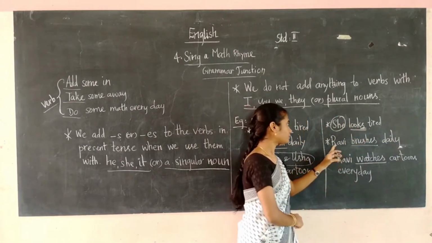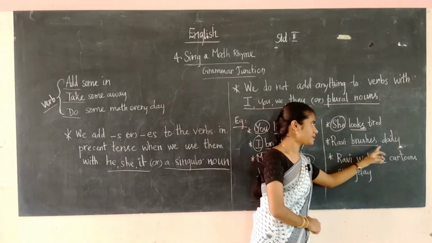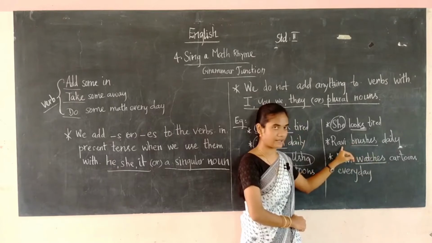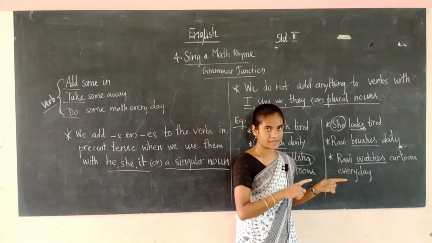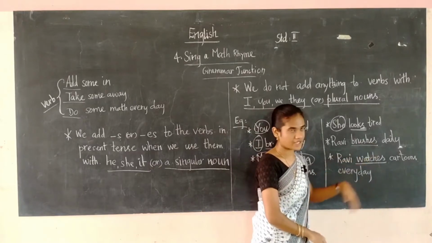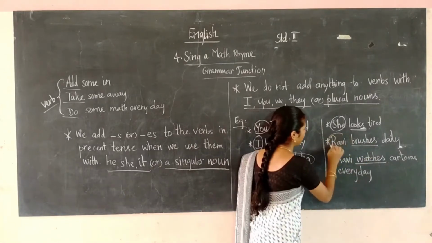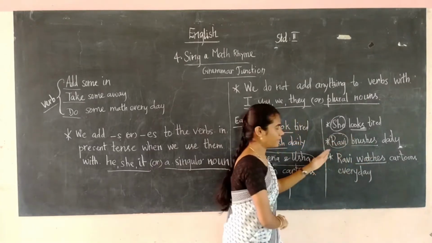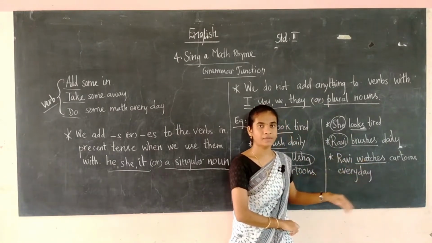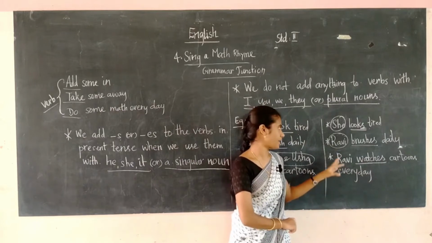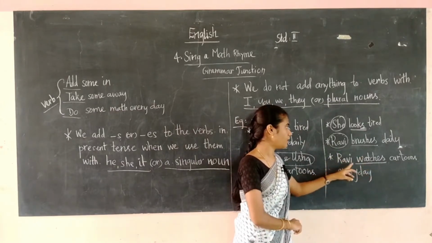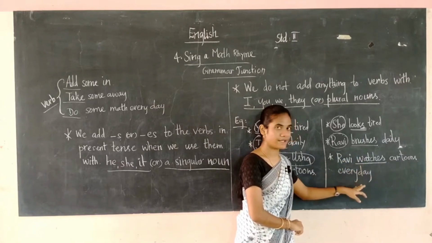The next one, Ravi brushes daily. Here Ravi is only one person. That's a singular one, and that's why we are using brushes. For a singular noun you have to add s or es to the verb. Ravi brushes daily.